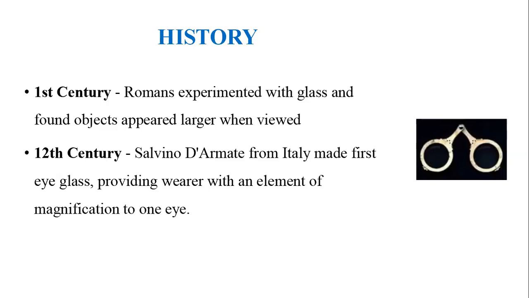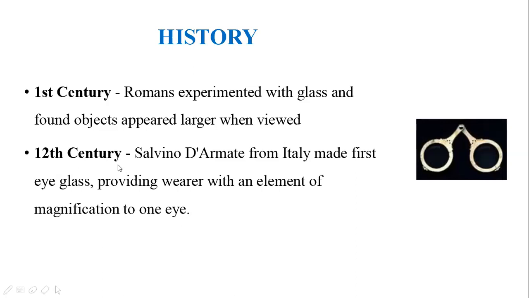in the first century, Romans experimented with glass and found objects appeared larger when viewed. So in the first century, Romans were the people who experimented with different glass materials, and they saw that when we observe through the glass, the objects will be viewed in a large size.